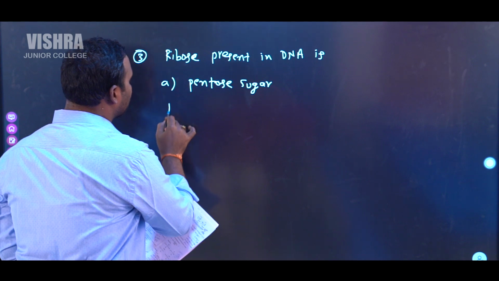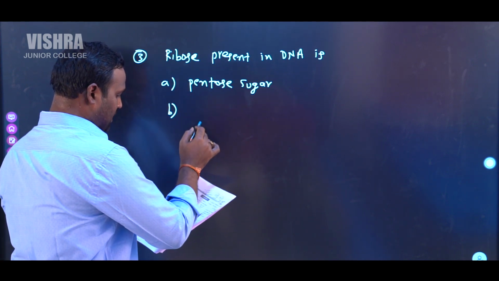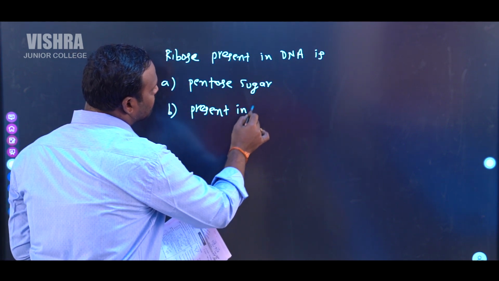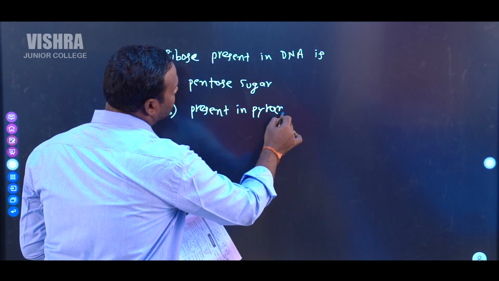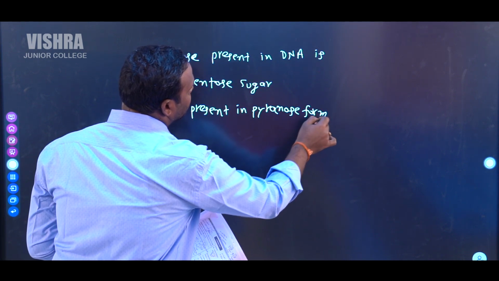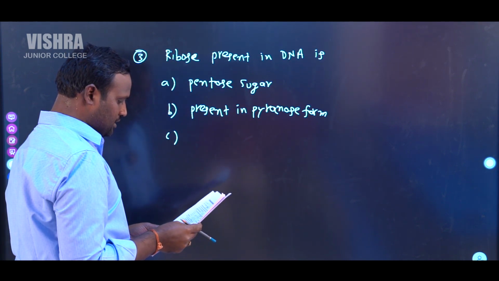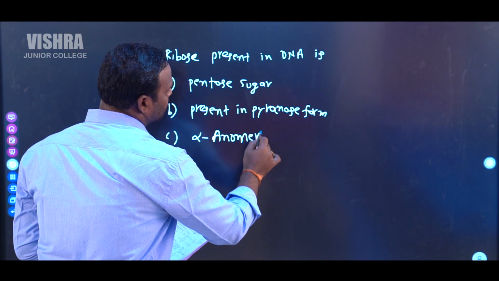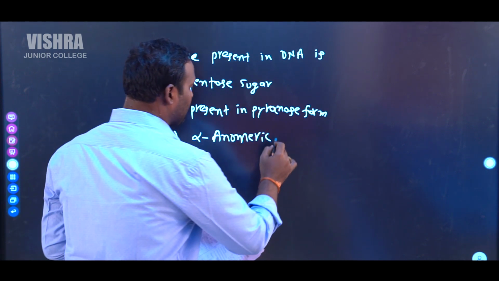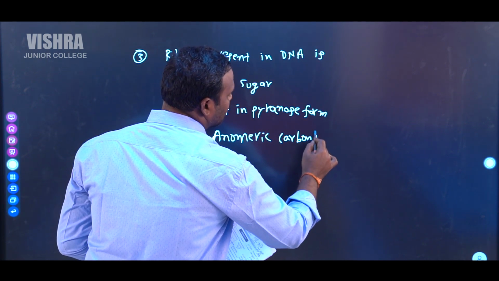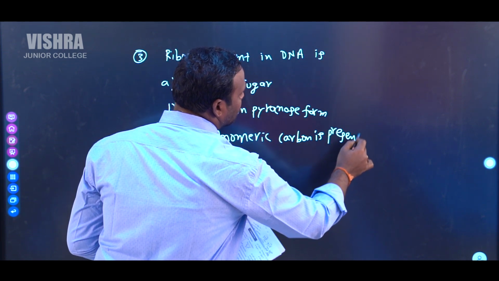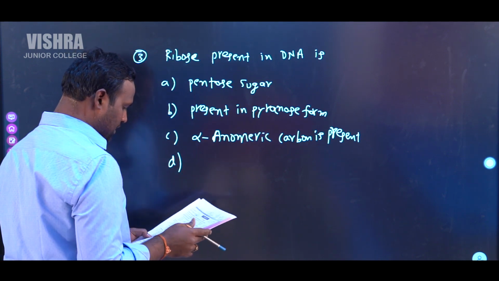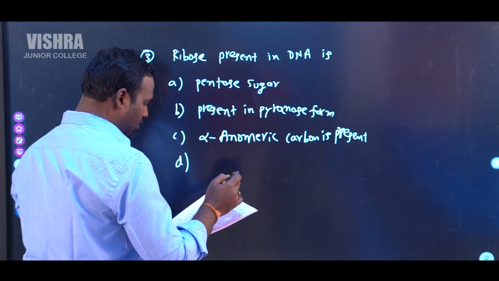Second option is present in pyranose form. Third option is alpha anomeric carbon is present. Fourth option is present in a D configuration.